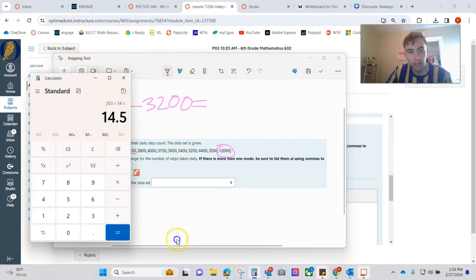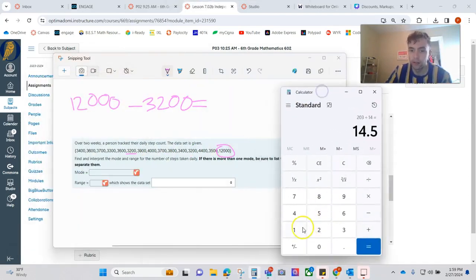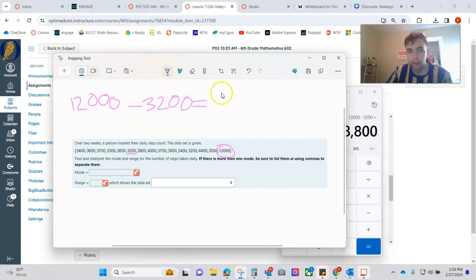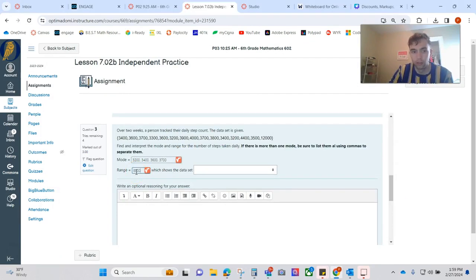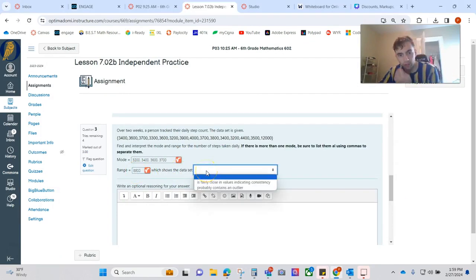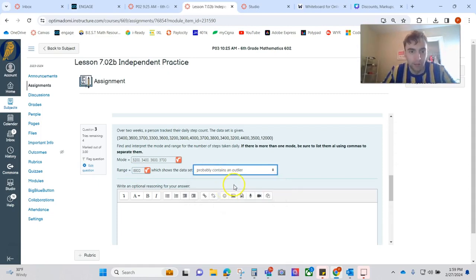So I find the difference between the highest and lowest. If you can't do it in your head, you can use a calculator to help you. I know you all could do this in your head, but don't have to. It is 8,800, which shows us that it probably contains an outlier, which it does. An outlier is a number that is way far away from all the other numbers. This data set does have an outlier.